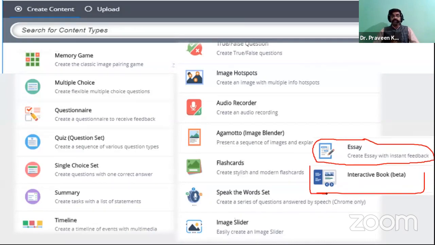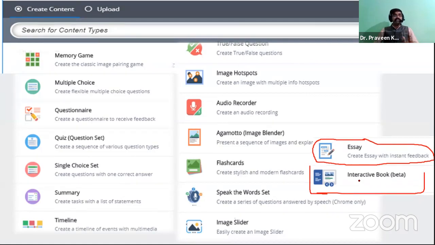For that concept you wish to provide some materials like images, some URLs, some videos, and some PDFs and documents. So like that you have collected many resources for one single content. If you intend to provide all the information for one single concept to the student, you can make use of the Interactive Book. By using this you can provide as much information regarding the content, because when we are in the classroom definitely we are going to make use of this. So that is the Interactive Book.